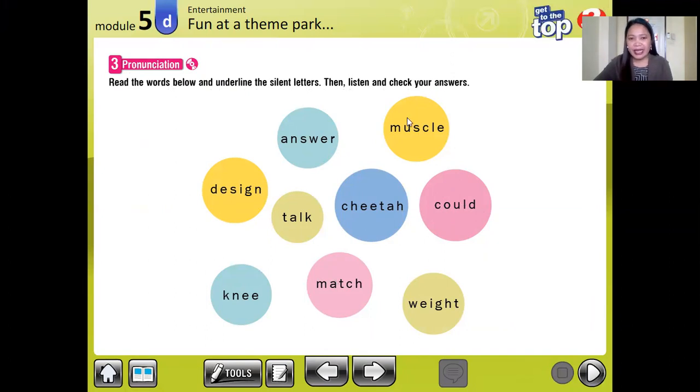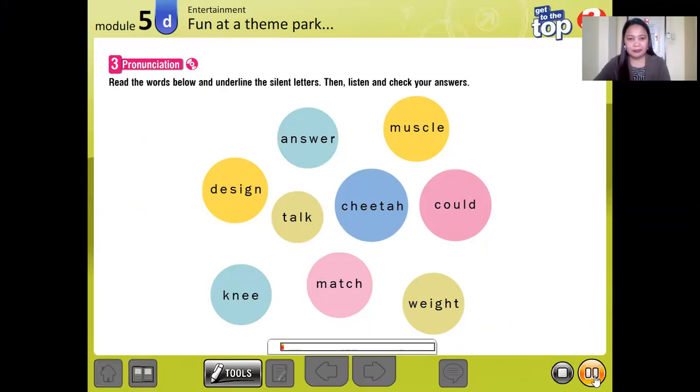Then you listen and underline the silent letters here. Underline the silent letters, meaning you are not going to say the sound of each letter. So we are going to underline those letters without sounds from these words.